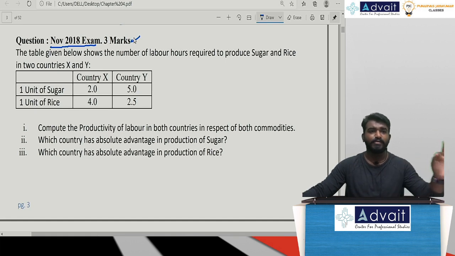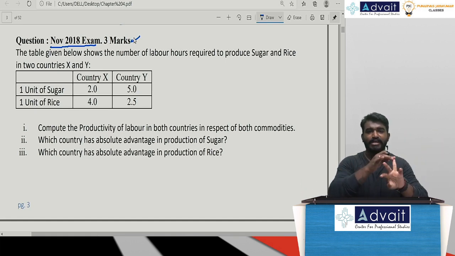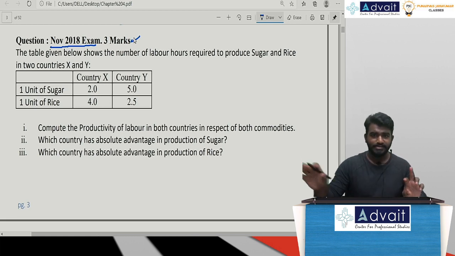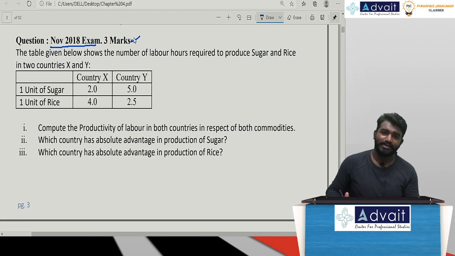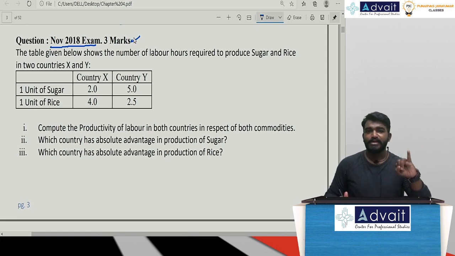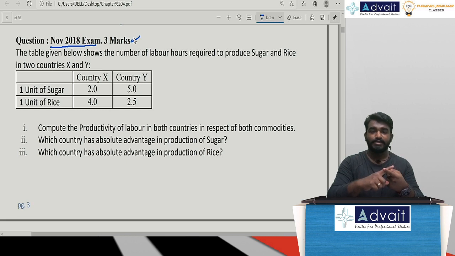If they're asking for the mercantile view, the mercantile view is a zero sum game, wherein one country gains, another country loses. In mercantile trade, there are no imports at all. It is only and only export. Why? In order to earn more specie, which is nothing but revenue to the government. Finished. Absolute advantage theory was developed by Adam Smith, wherein mutually beneficial trade is possible. He was the first person to say that mutually beneficial trade is possible. That is not a zero sum game.